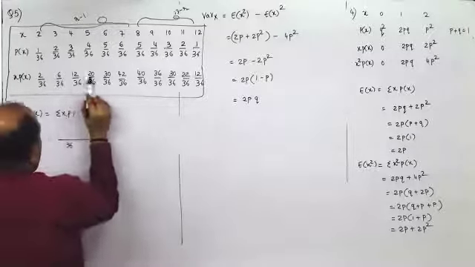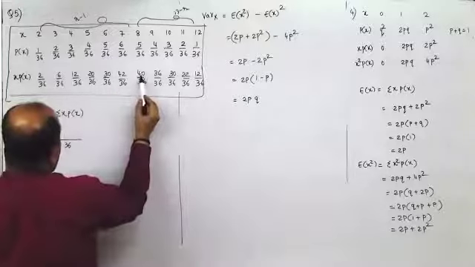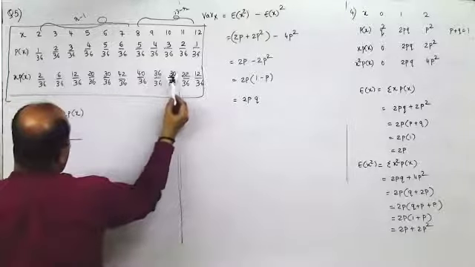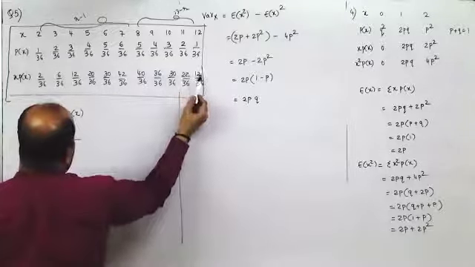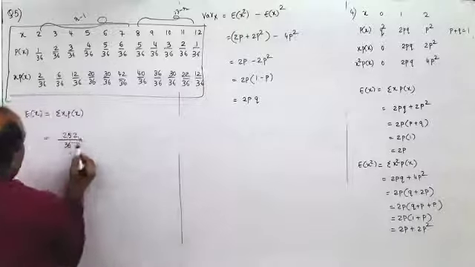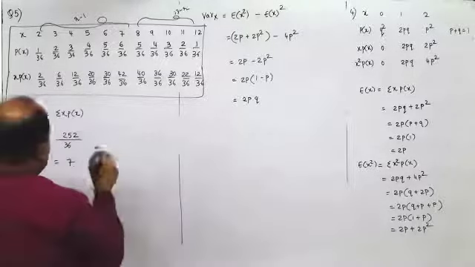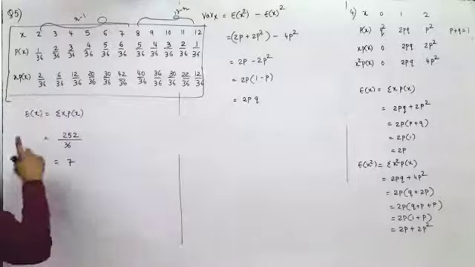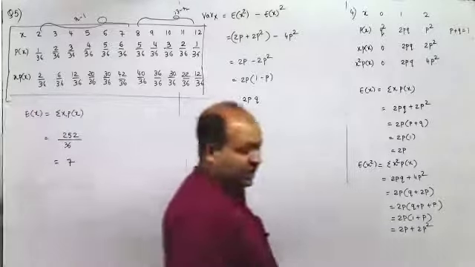2, 6, 8, 12, 20, 40, 70, 112, 152, 188, 218, 240, 252. This is 252 by 36. 6 sevens are 42, 4 carry over, 7, 3, 21, 4, 22. So E of x is 7.